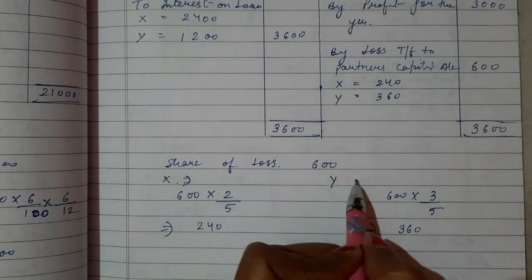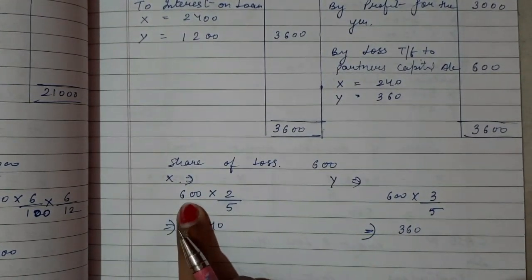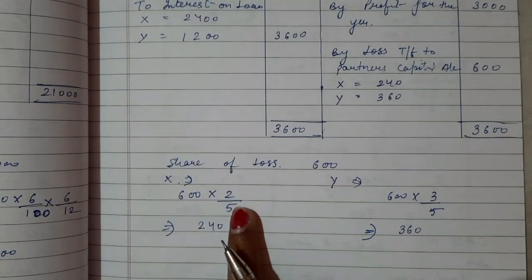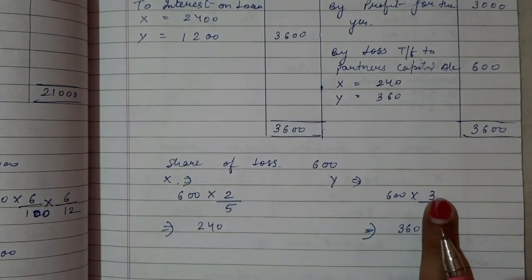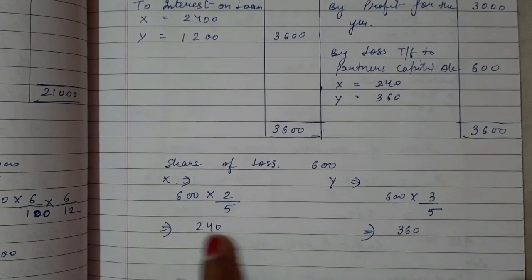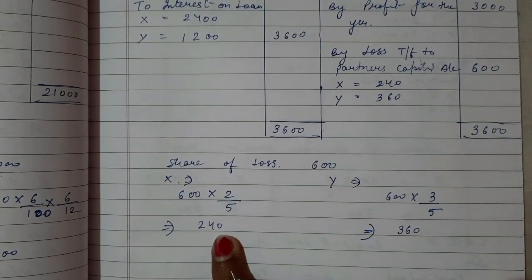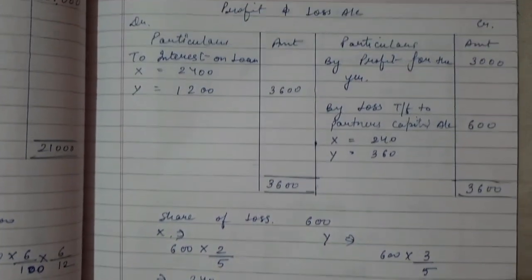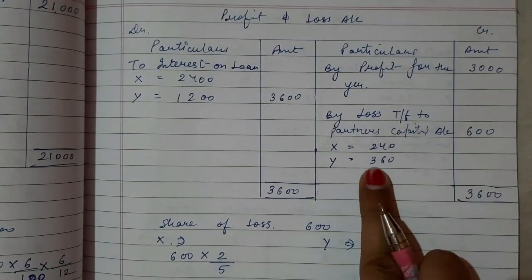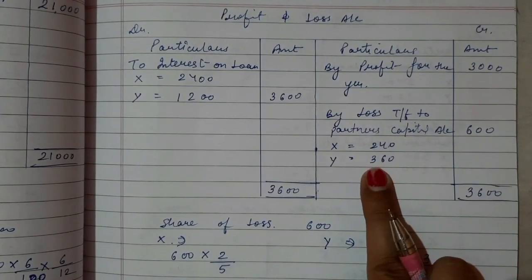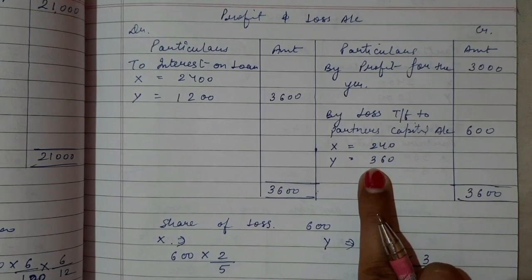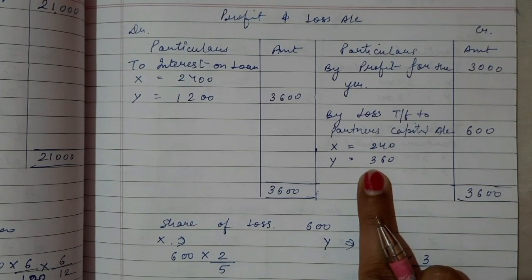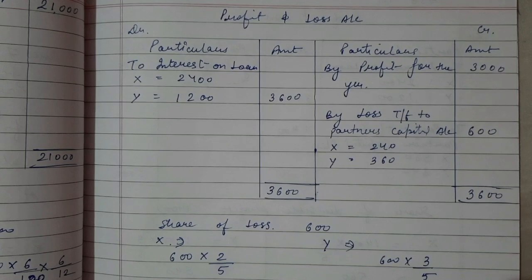So I have calculated here: 600 into 2 by 5 and 600 into 3 by 5. This was the ratio 2:3. So the final answer is 240 and 360. I have written this amount here, by loss transfer to the partners' capital account. For X it is 240 and for Y it is 360 rupees, and the sum total is 600.